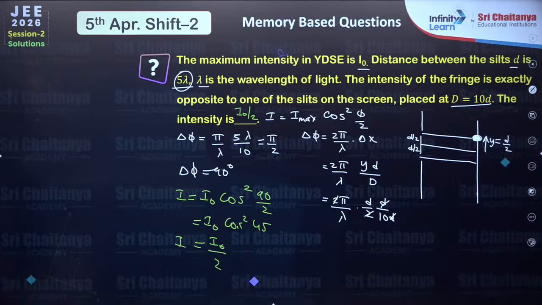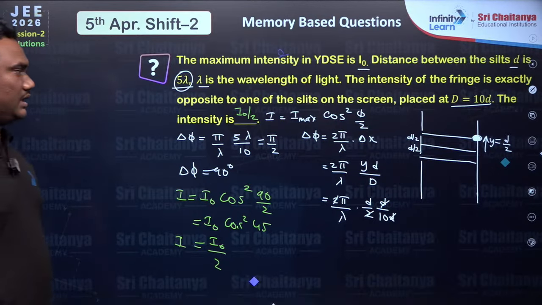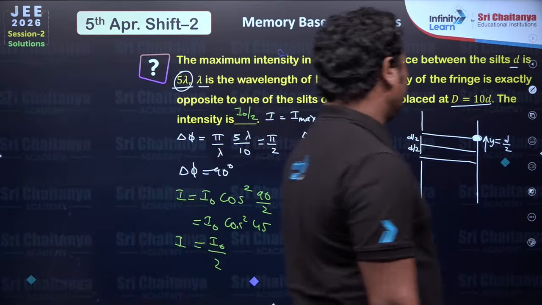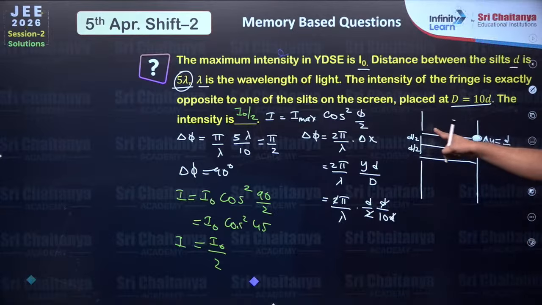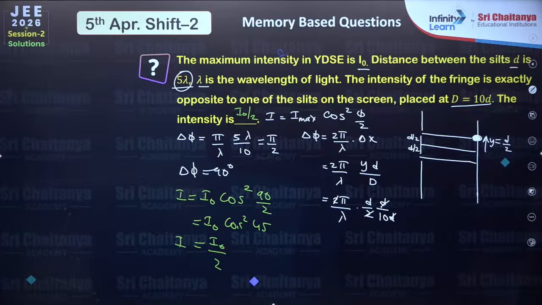The maximum intensity is I naught, whereas the intensity at the place exactly opposite to one of the slits, at D by 2, is I naught by 2. Okay, such a very regular question came from YDSE. In YDSE, if you simply remember all the set of formulas, all the questions will be pretty easy for you.